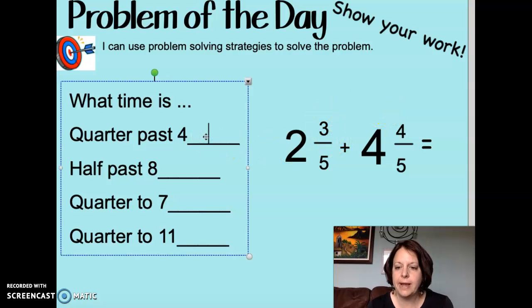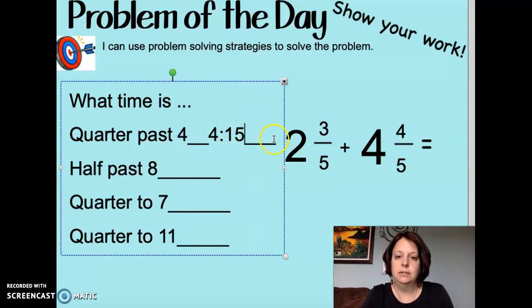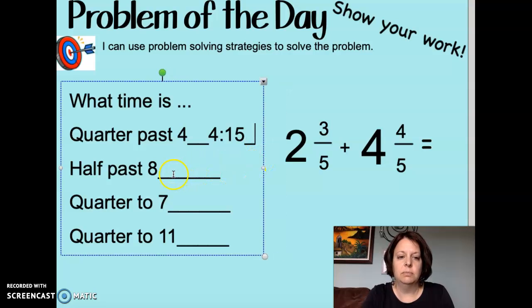Okay, so if it's 4:15, we need to think of the clock in 4 equal parts. So a quarter, so we need to think of, if it's 60 minutes, we need 4 equal parts into 60. So we know that half of 60 is 30 minutes. And then if we think about the circle, half is 30 minutes. And then what is just that first quarter? That's 15 minutes. So 4:15 is 4:15. All right, just gonna delete some of that so we have some room.